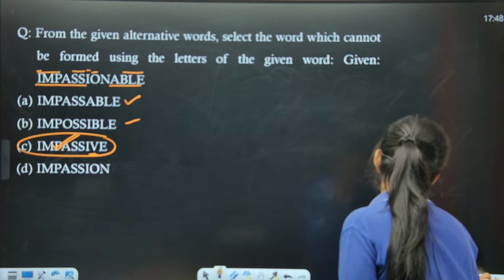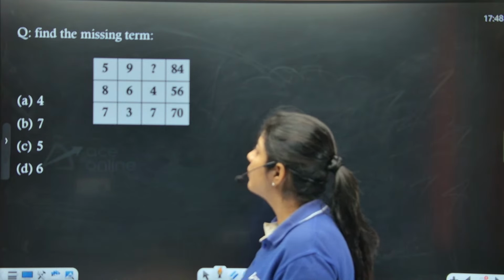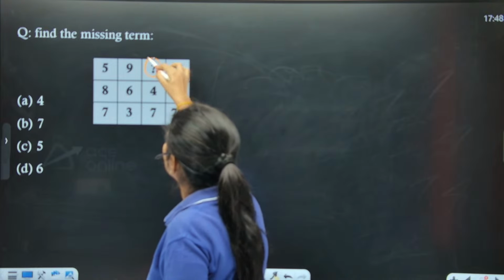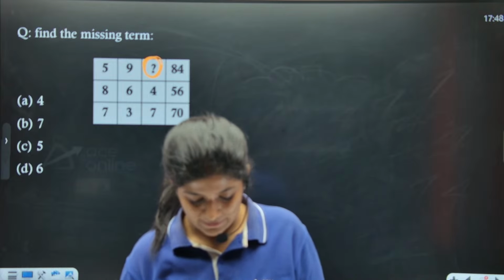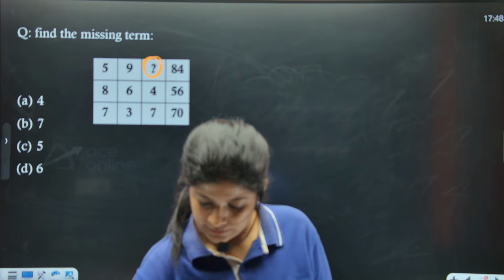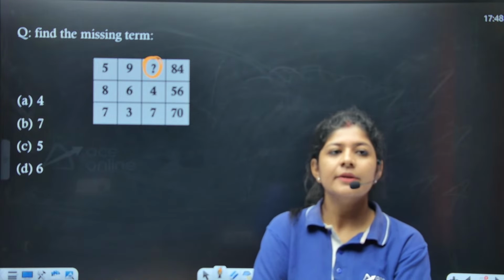Okay, next. The next question says to find the missing term. So here we have a few numbers and we need to figure out this particular term. Let me know what answer you are getting. Again, this question is also a very easy one.